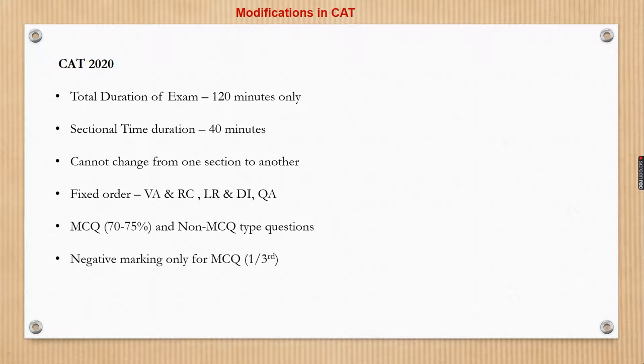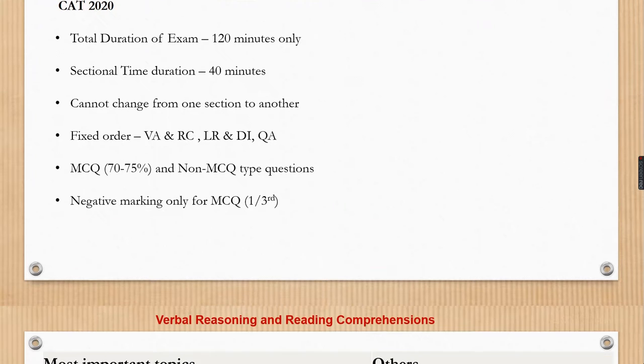As we all know, there is negative marking applicable for CAT. So wherever a candidate attempts a question and gives an incorrect answer, 1/3 of the total marking would be reduced as negative marking. So every correct answer for a multiple choice question is worth 3 marks, and an incorrect answer will be -1 mark. That is, 1 mark will be deducted from the overall total that the candidate secures. Friends, we have to note here that negative marking is applicable only for the MCQ based questions. There is no negative marking for non-MCQ type questions.